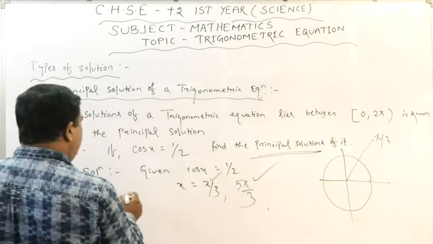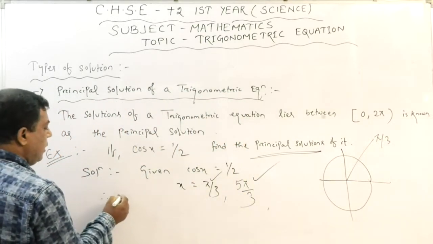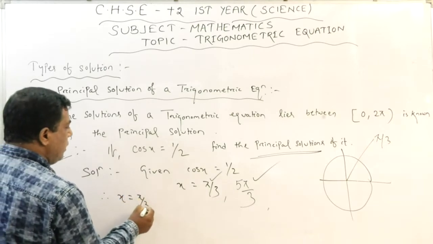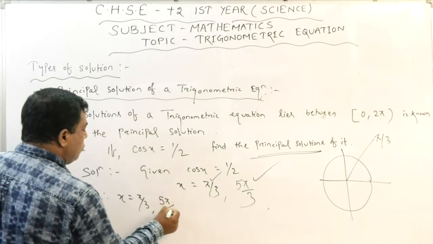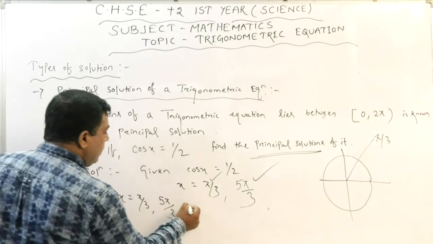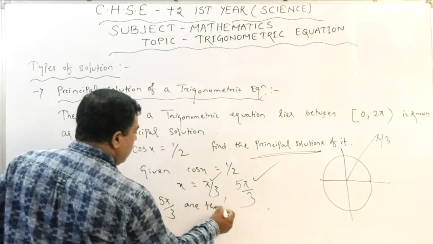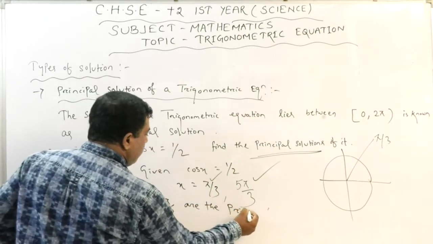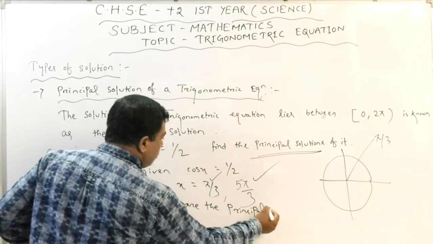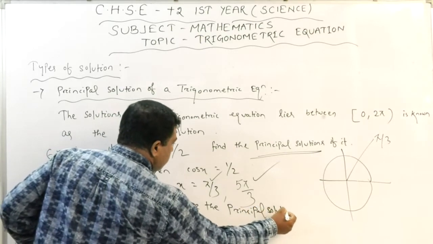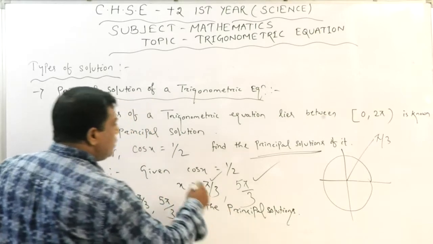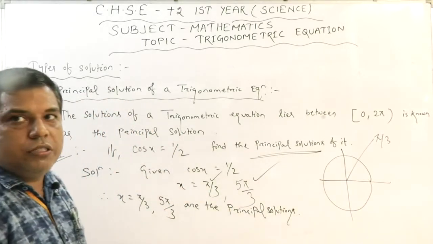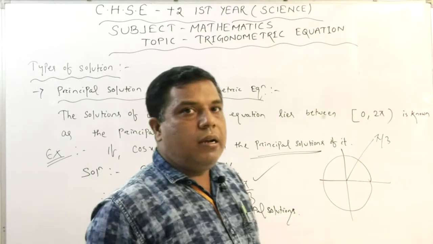Therefore we can say x equals pi by 3 and x equals 5 pi by 3 are the principal solutions. Clear, dear students? So now we are clear about the concept of principal solution.